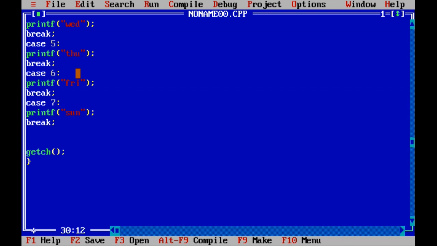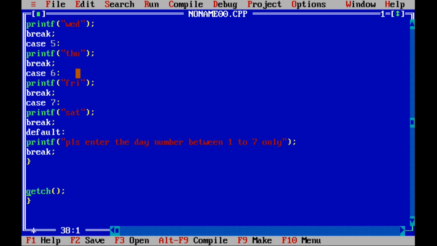In the exam, no need to write all the cases; one case and the default statement is more than enough. Friday, you will make this Saturday. After this, I will write default colon, then printf. You need to inform the user what mistake he did. So: "please enter the day number between 1 to 7 only." So the user will know the mistake he made in the program. Then break, then close. Clear now?